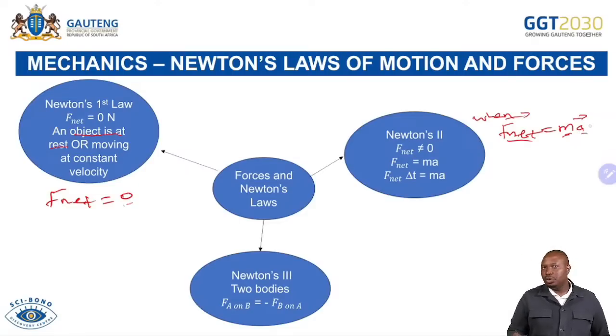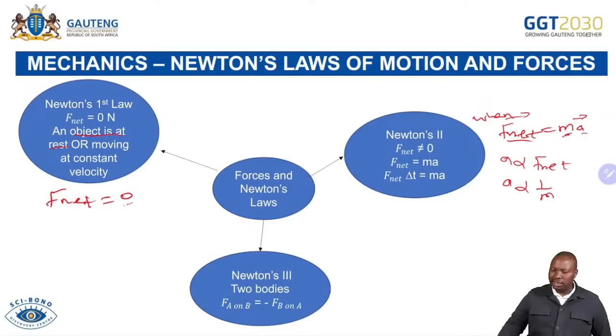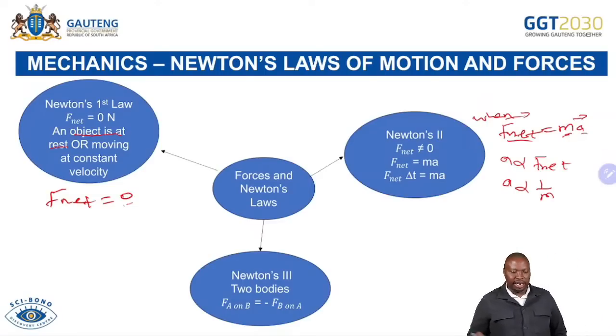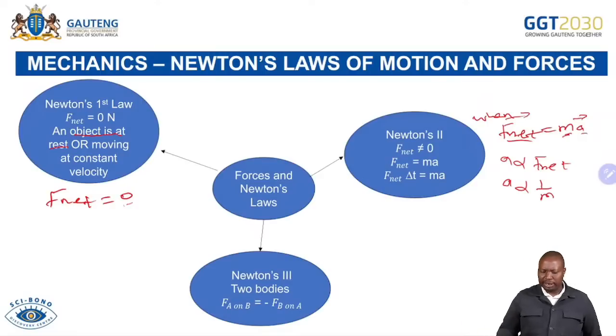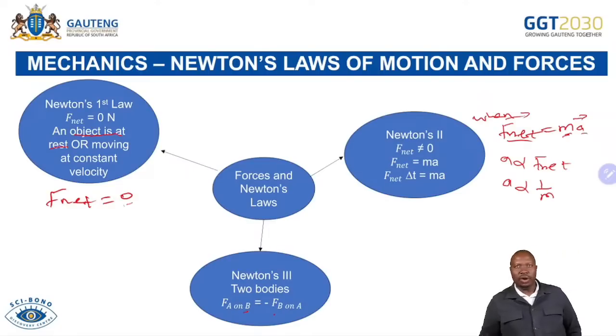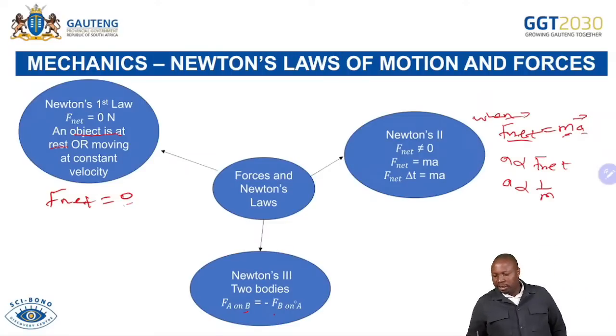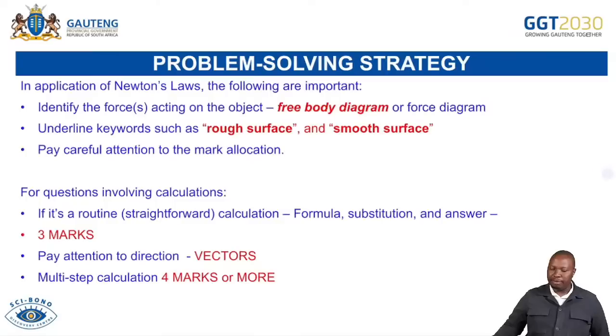However, you get your marks when you say acceleration is directly proportional to the net force and acceleration is inversely proportional to the mass. You write that in words and you are able to get your 2 marks. Please ensure that for all the questions that say state Newton's laws, you are able to collect those marks. Now, Newton's third law: when body A exerts a force on body B, body B will exert an equal but opposite force on body A. So you are able to do that as well and get your 2 marks. These Newton's laws, you must always remember them.